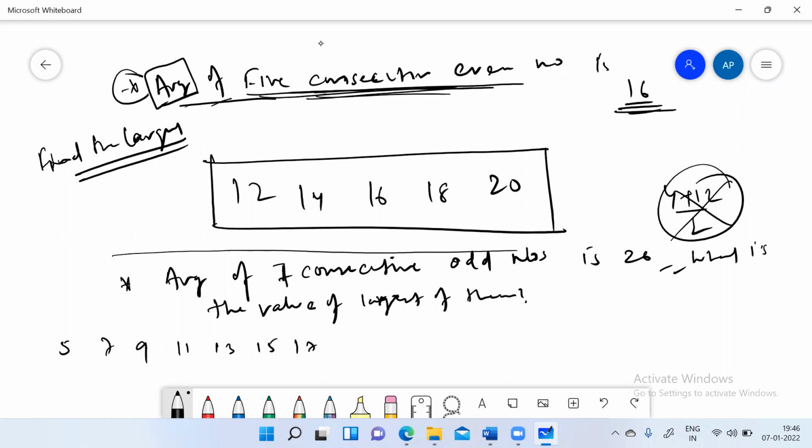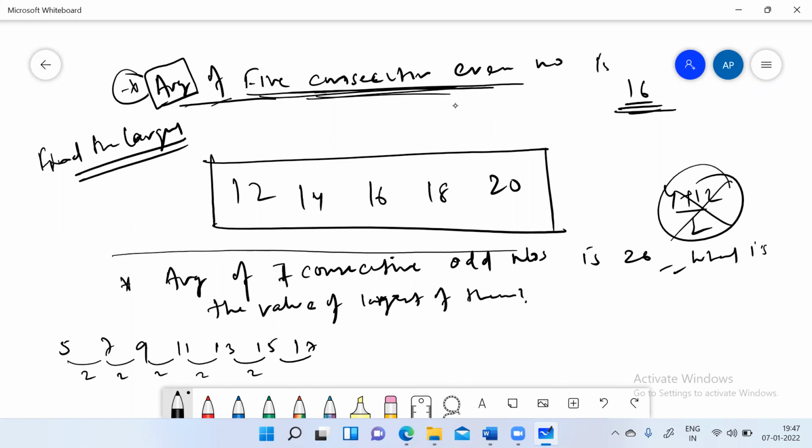Okay. Those who have already understood may keep their mouth shut, and those who have not been able to understand will listen to me very carefully. If we take any 7 consecutive odd numbers, what we know is these are in AP only, because the consecutive difference between two numbers is 2 only.